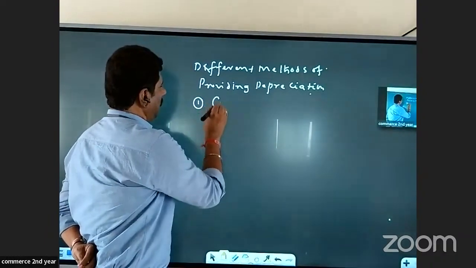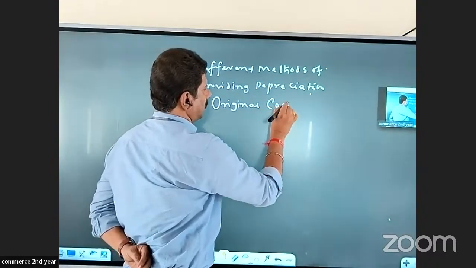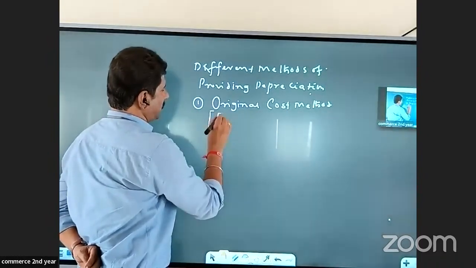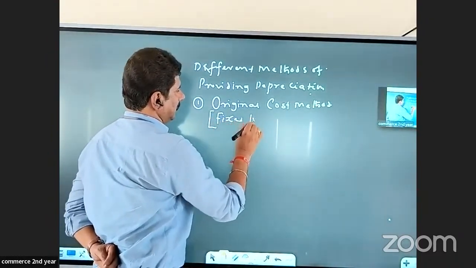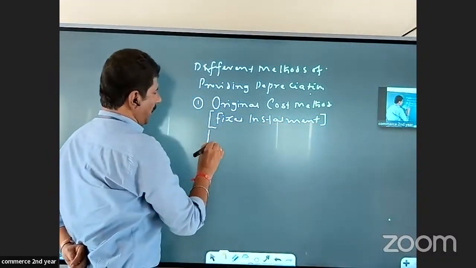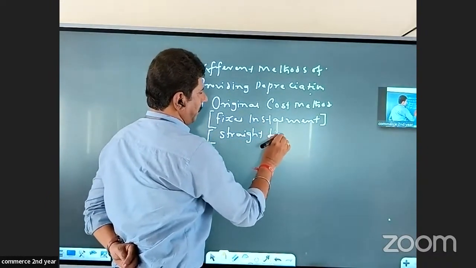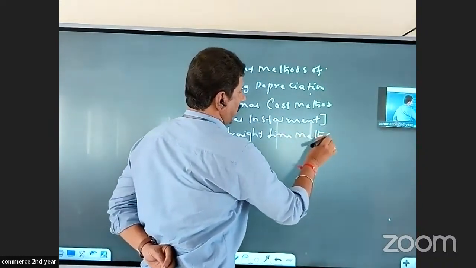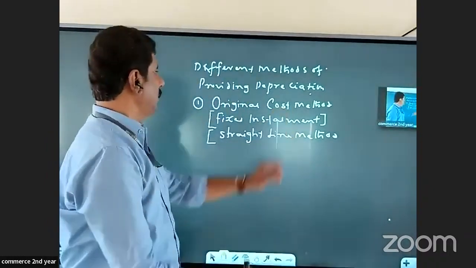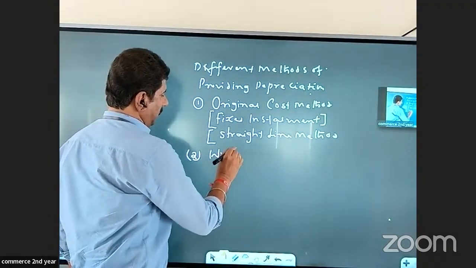First one is called the original cost method. This method is also known by the name fixed installment method, or it is also called the straight line method. So this is one method known by 3 different names. I said for your syllabus, you have 2. One is original cost method, and the second one is written down value method.